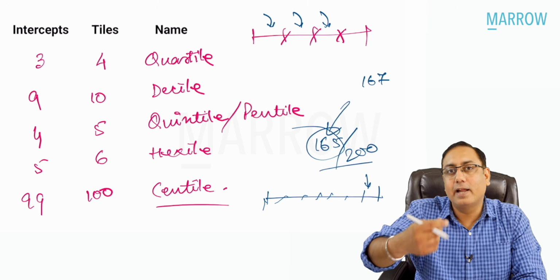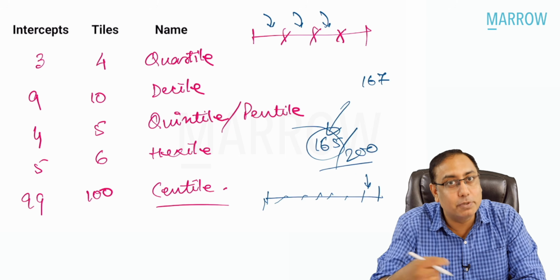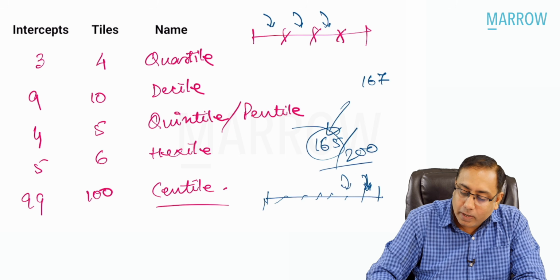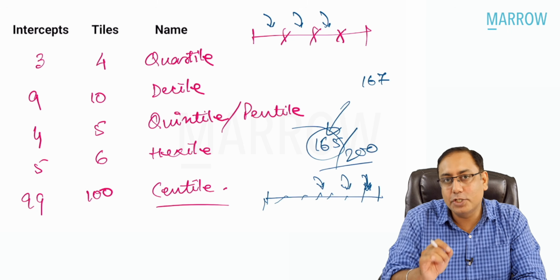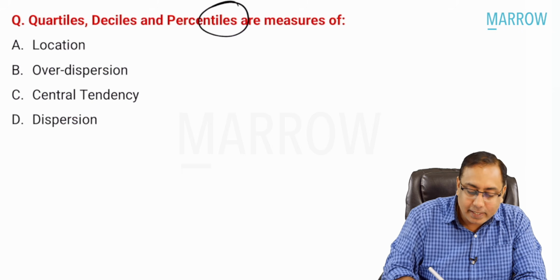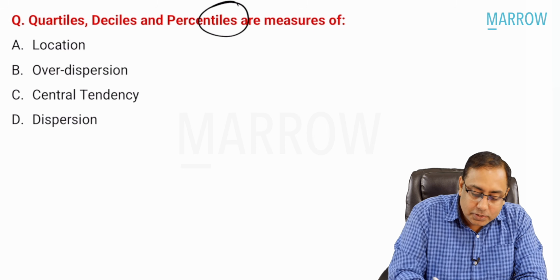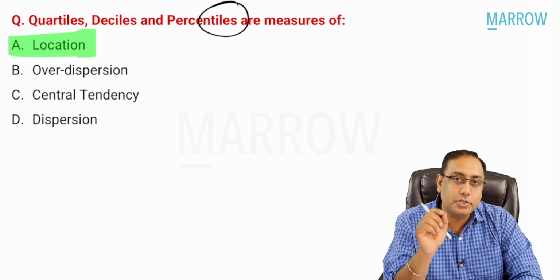We call it the 99th percentile. It's not the 99th percentile, it's not percentile. It's centile. So centile will tell you, beta, which particular box you are in. That understanding of the box or the location is called a centile system, or a decile or percentile system. So the correct answer is that this centile system is going to tell you about location, in which particular box you are located.